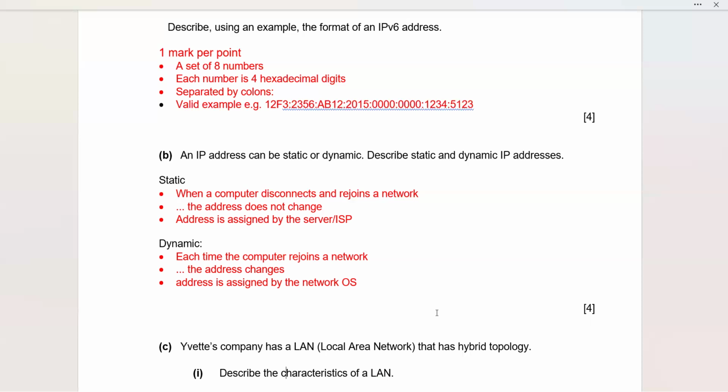And dynamic IP, as we have talked about, means each time the computer rejoins a network, the address is going to be changed because it is assigned by the network operating system. And what we have studied was with respect to DHCP. So that is also something that you have to remember.